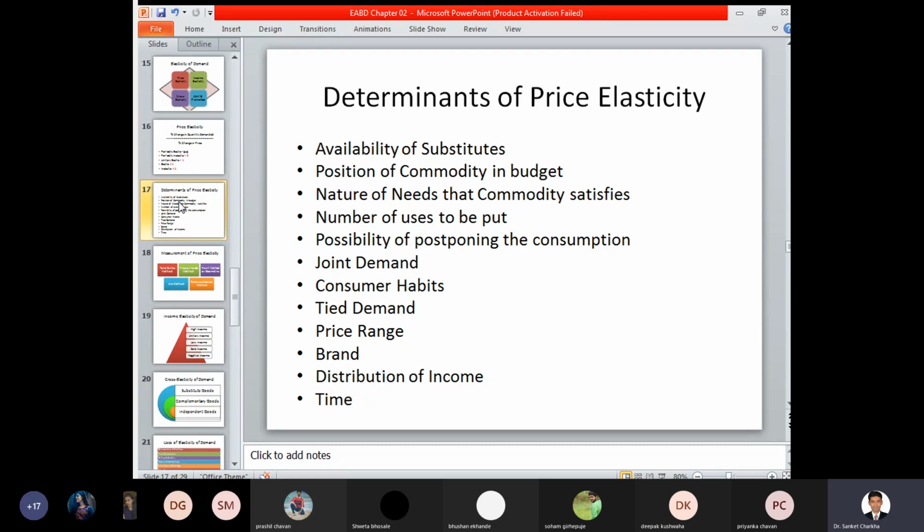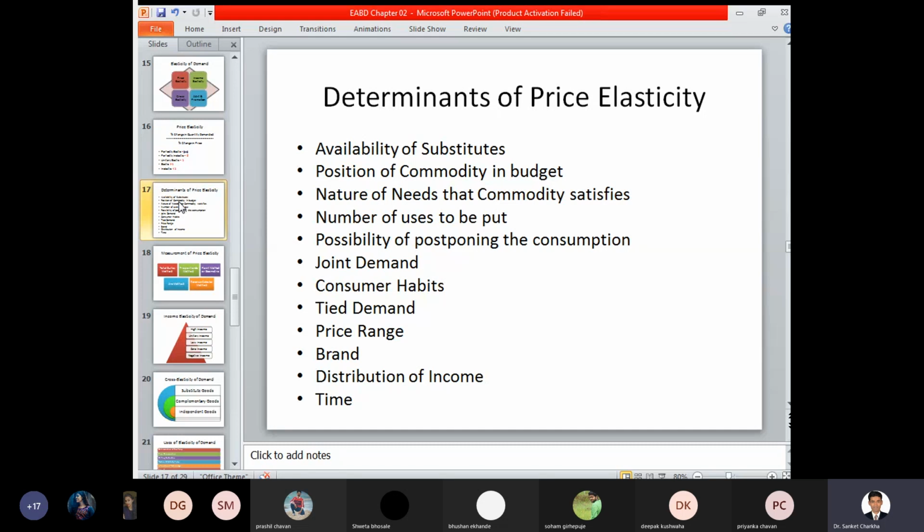Now, in the summer season, if the price of that particular commodity is reduced to rupees 500, people still will not purchase those products. Why? Because it is not a need, it is not a requirement at that particular time. But in the winter season, everyone will go to that market and the product will be purchased, whatever the price, whether the price is increasing or decreasing.